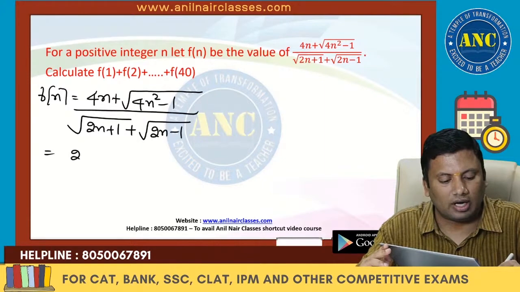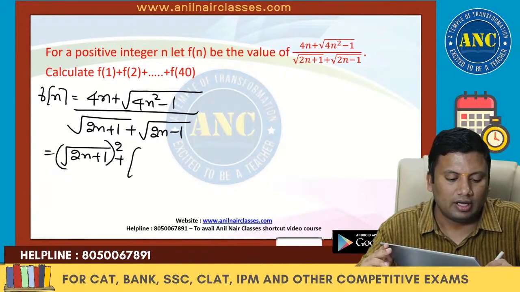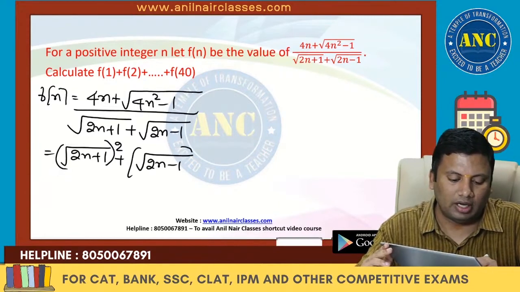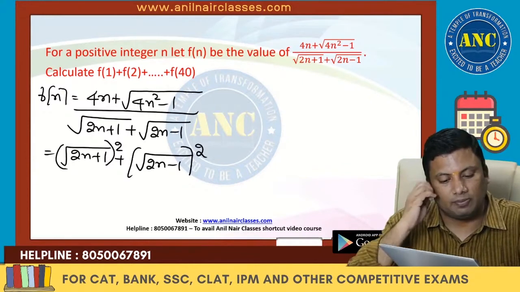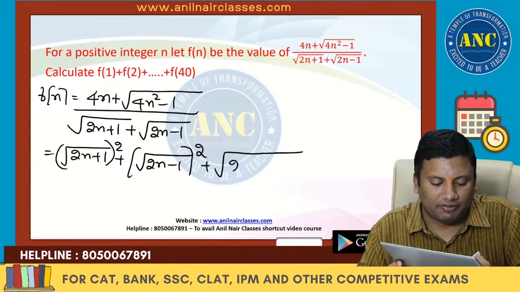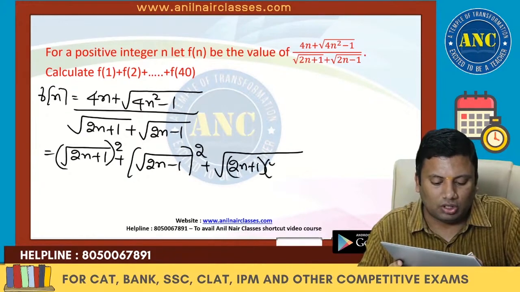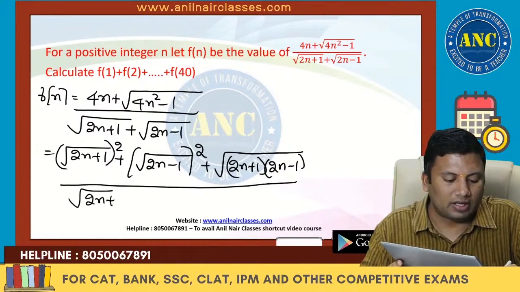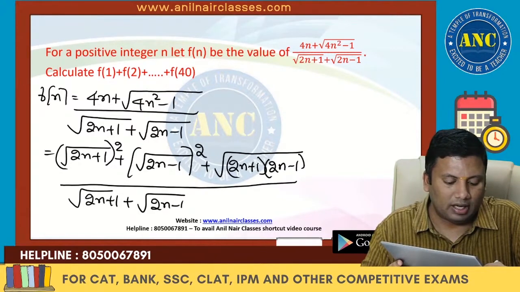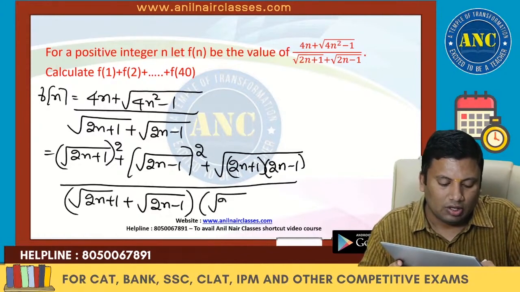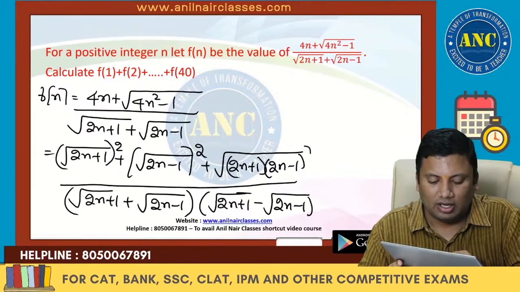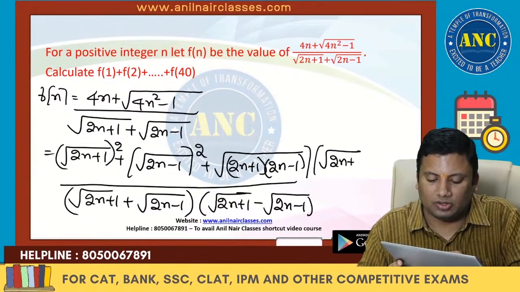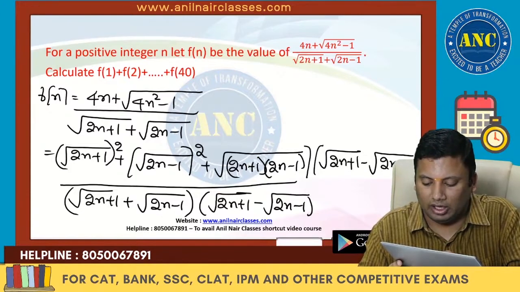You can write 4n as root of (2n plus 1) whole square plus root of (2n minus 1) whole square. a square plus b square, and this is nothing but root of (2n plus 1) into root of (2n minus 1), divided by root of (2n plus 1) plus root of (2n minus 1). If I multiply it with root of (2n plus 1) minus root of (2n minus 1),